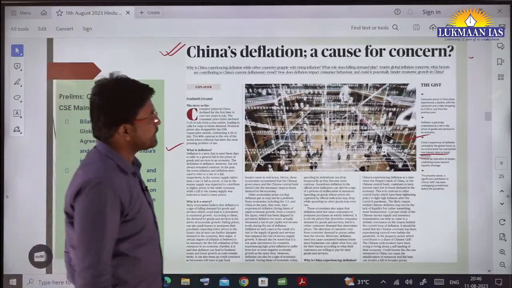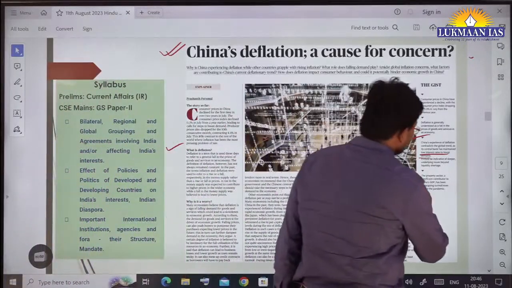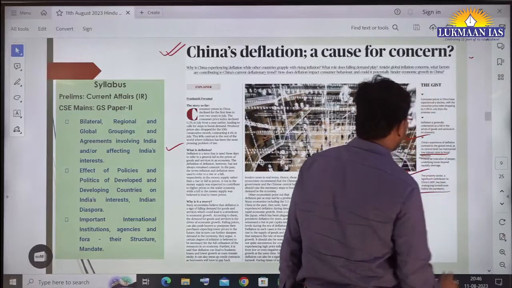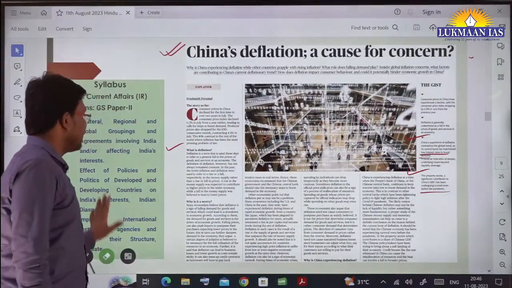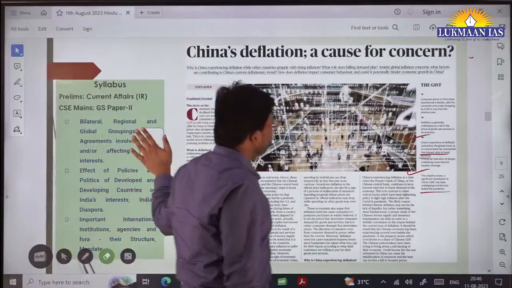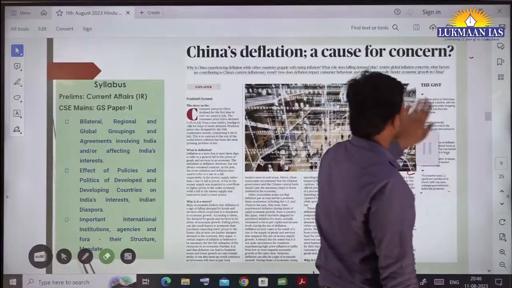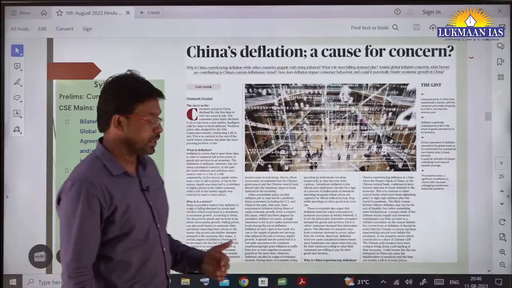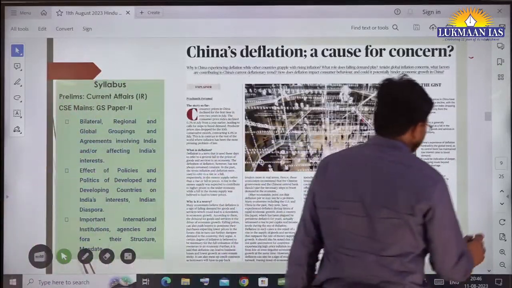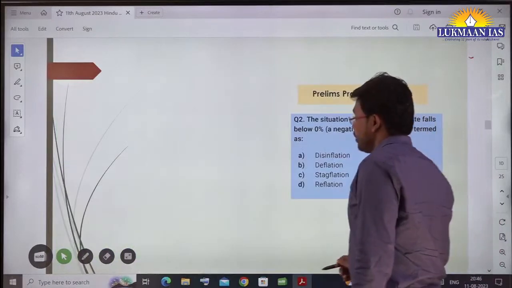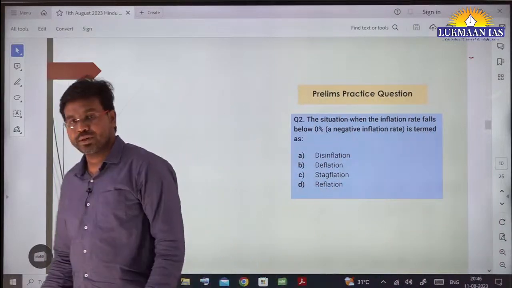The property sector, a significant contributor to China's GDP, has been undergoing turmoil even before the pandemic. So this is related to the Chinese economy. Why was it important for us to understand? Because China is a neighbor of India, and whatever is happening in our neighborhood, we should know about it, right? So there is a question for you related to this topic.